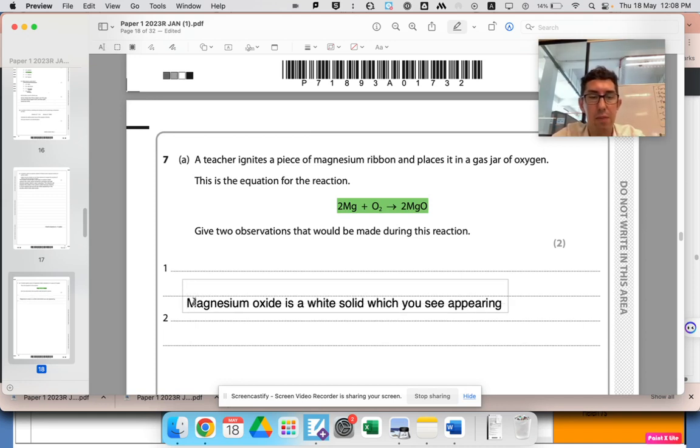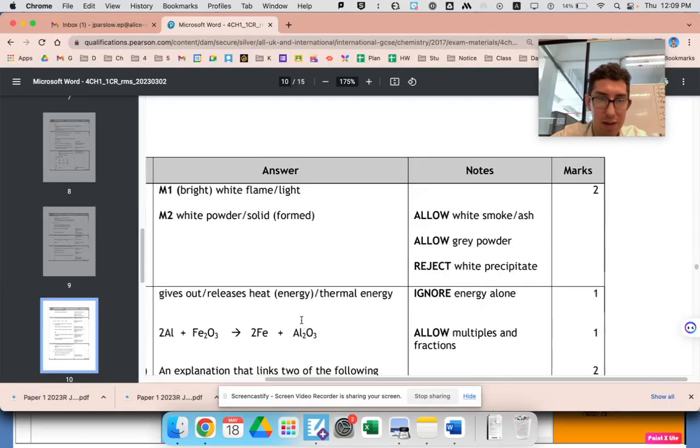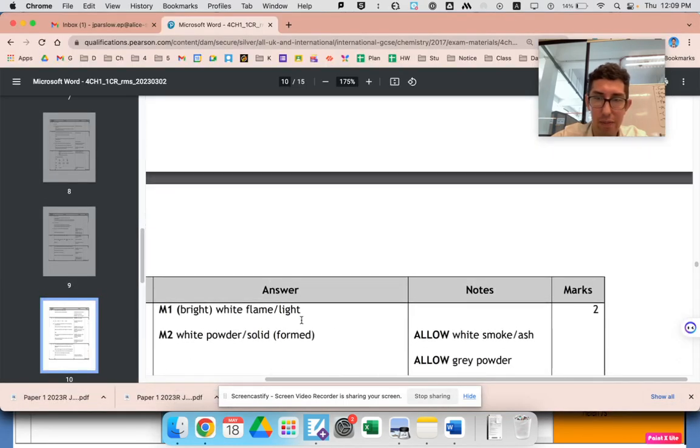And we'd see a really bright flame, so bright, in fact, that I hurt my eyes the other day looking at it while burning it. A bright white flame when we're burning it, and then we see a white solid. I hope I have got the right color there, pretty sure I do now. White powder, white flame, allow grey, white smoke, ash. Okay, cool.